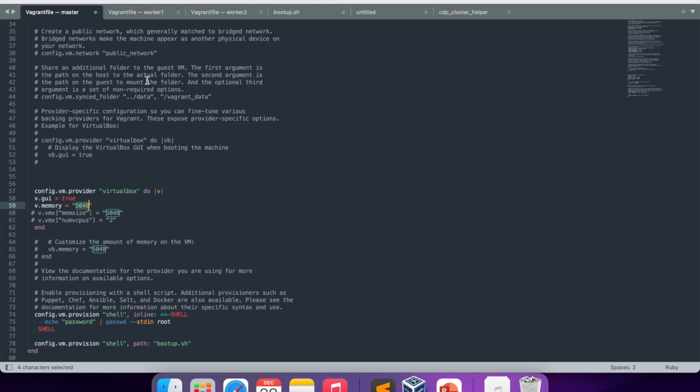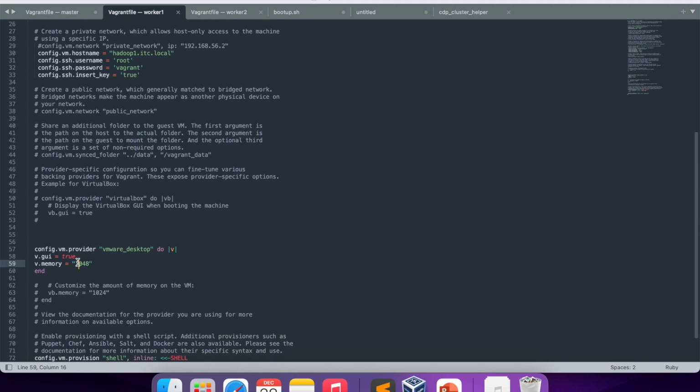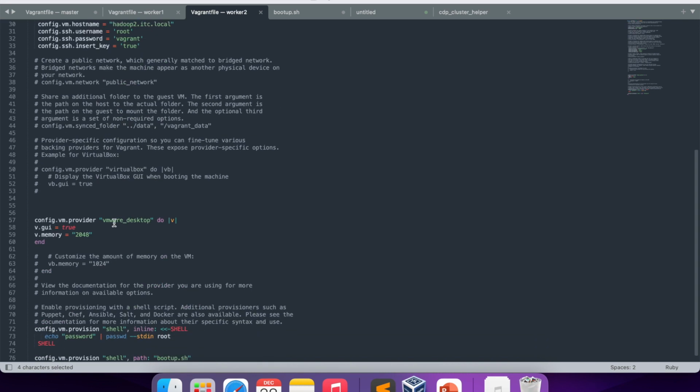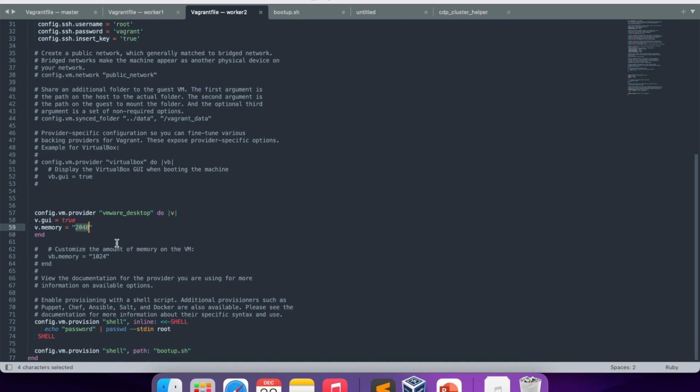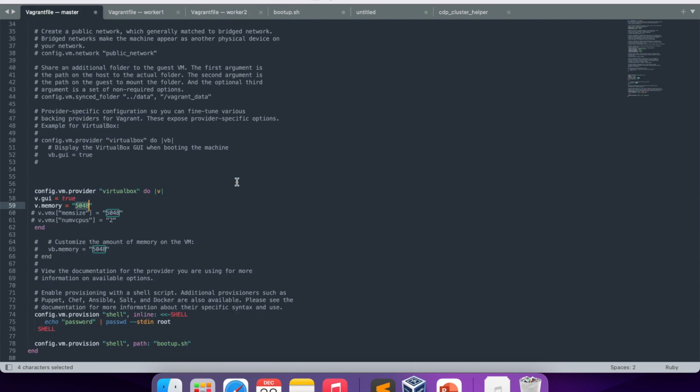For the master I am giving 5 GB, and for worker 1 and worker 2 I am just giving 2 GB, so it will be a very basic installation. But the way I do the installation is similar to a real-time environment, where you will have multiple servers, create the cluster, and do the setup. So let's start.